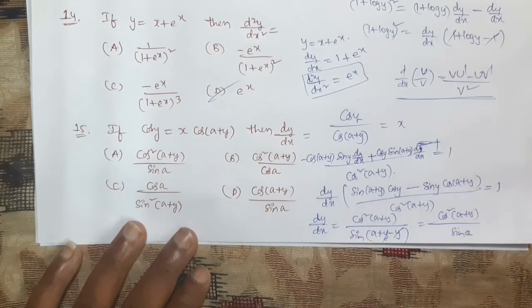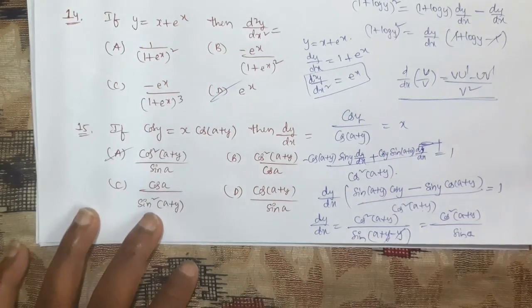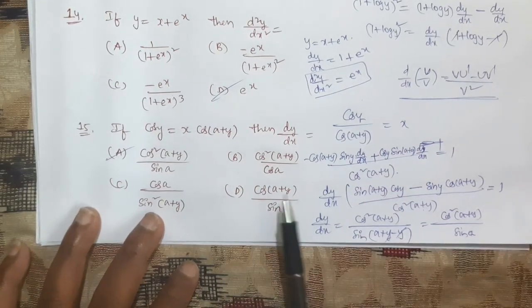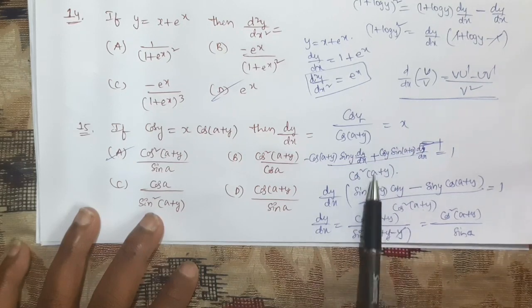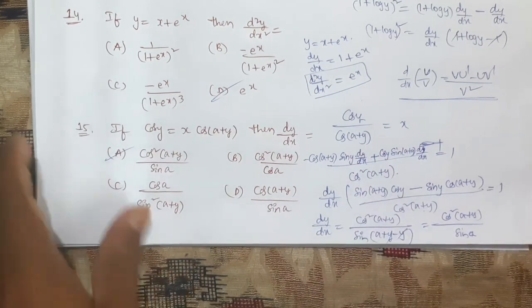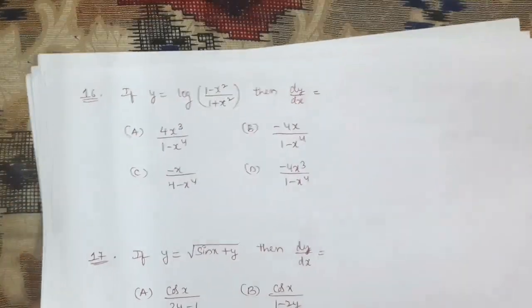So option A. Here the x value is not there, so that's why we need to eliminate that x value first. After that, apply the u by v rule and you will get that answer. So 15 questions are over. Next we will go for question number 16.